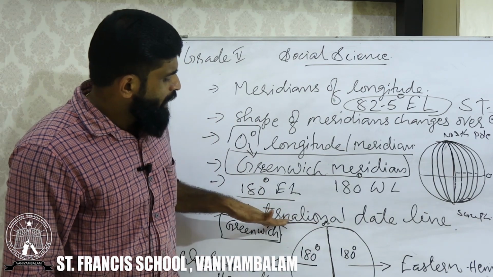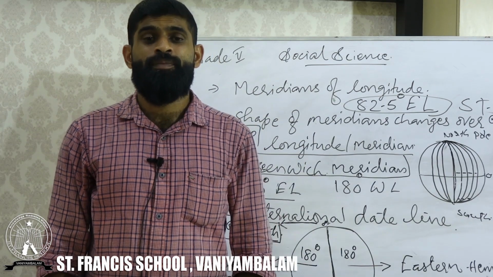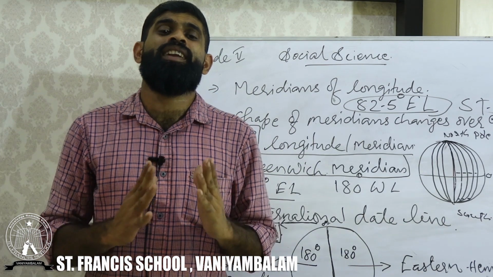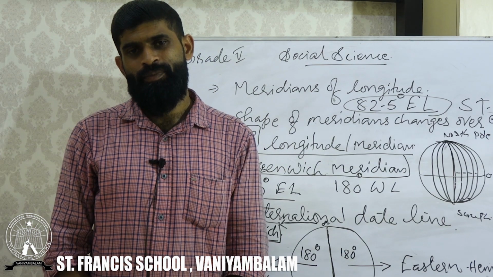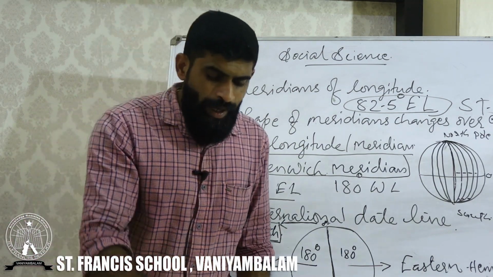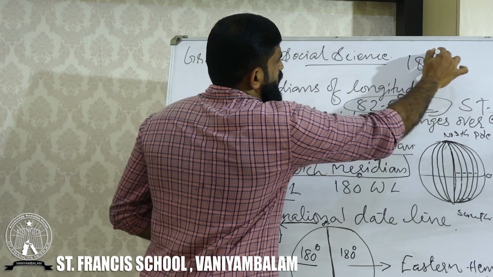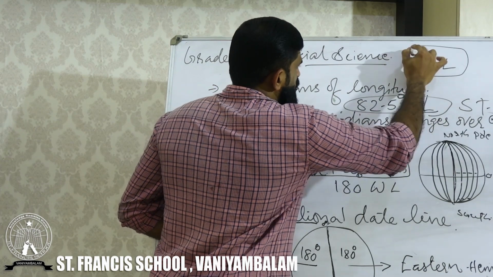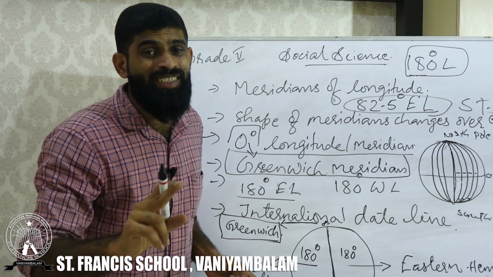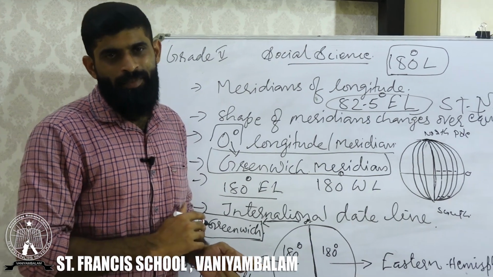Then the international dateline. Which longitudinal degree is called the international dateline? It is 180 degree longitude. 180 degree longitude is called the international dateline.